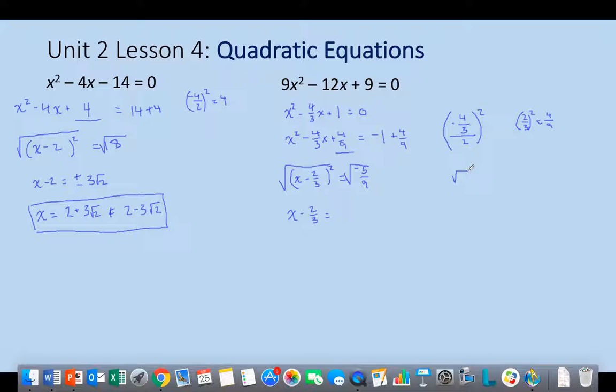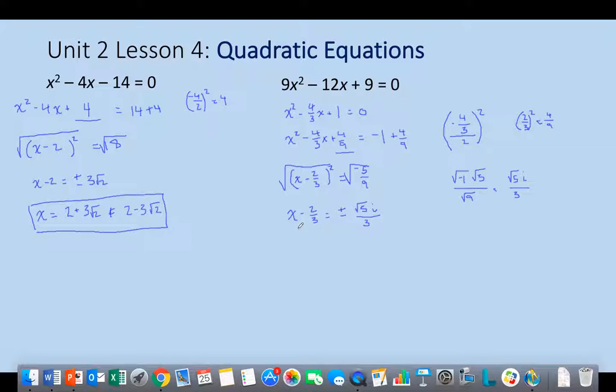Well, I'm going to take the square root of the top, which would give me the square root of negative 1 times the square root of 5. And then on the bottom, I'd have to take the square root of 9. Well, the square root of negative 1 we know is i, so I've got the square root of 5i. And on the bottom, we get 3. And of course, we've got the positive and negative version of this. So positive, negative, radical 5i over 3.